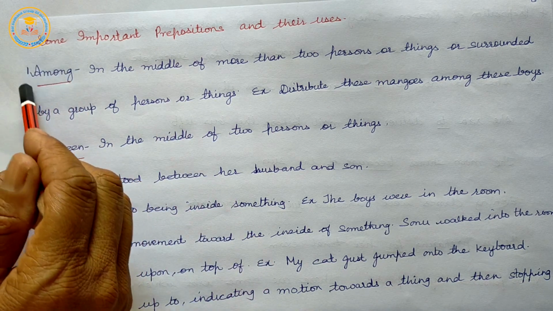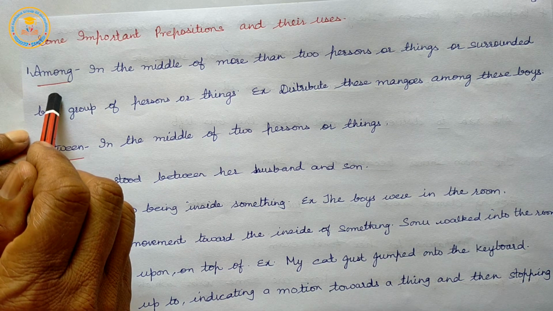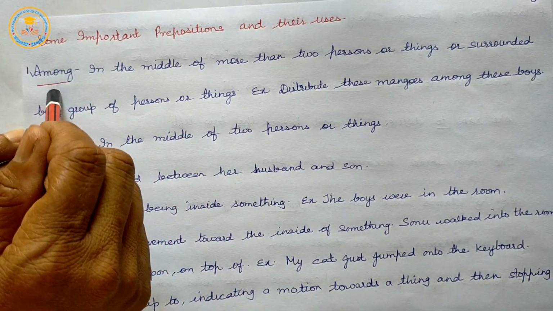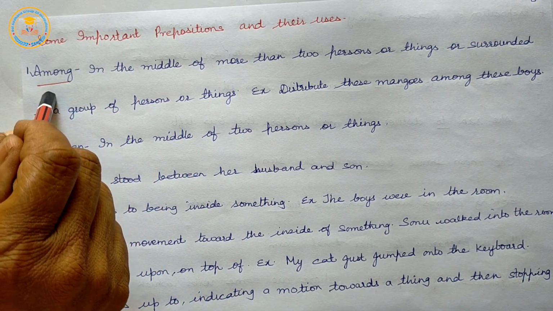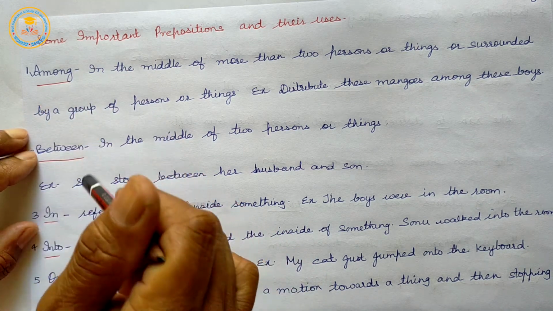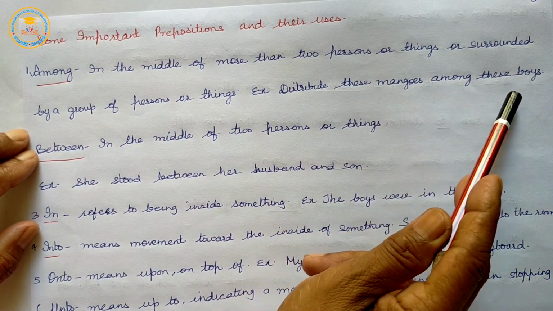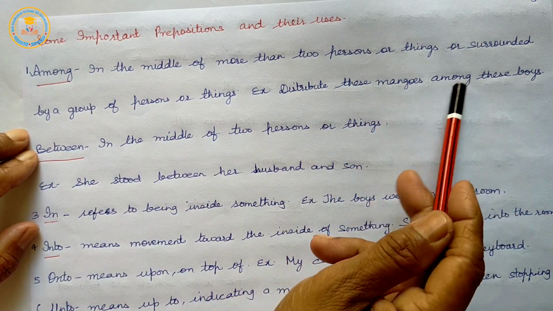We use among for more than two persons or things. Example: distribute these mangoes among these boys. More than two.